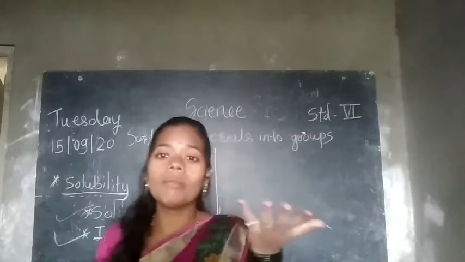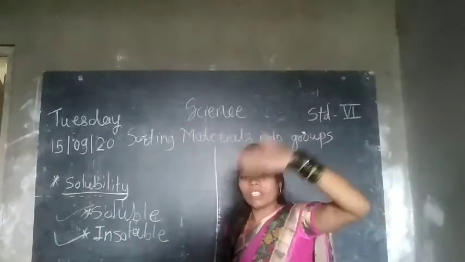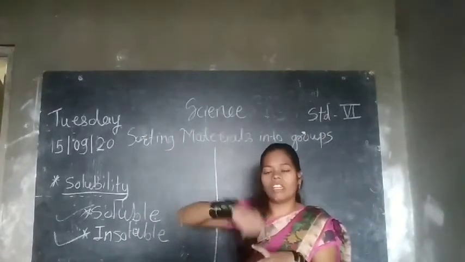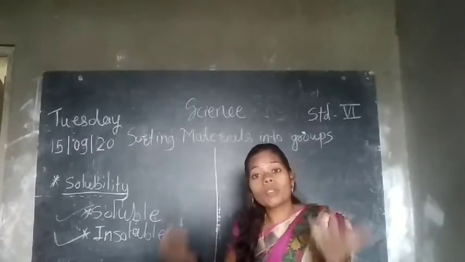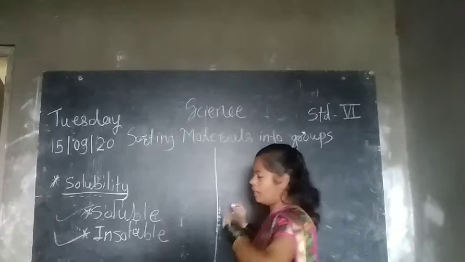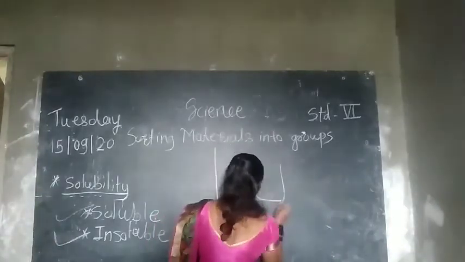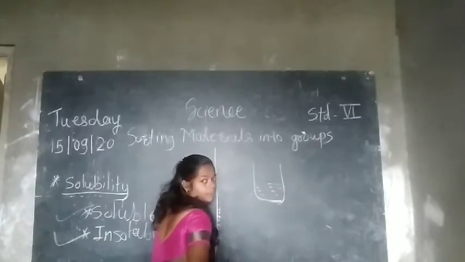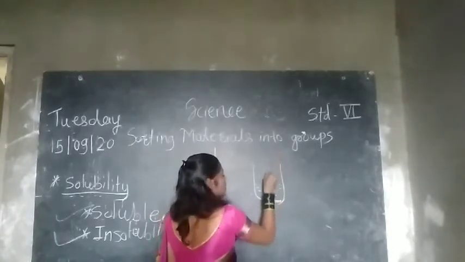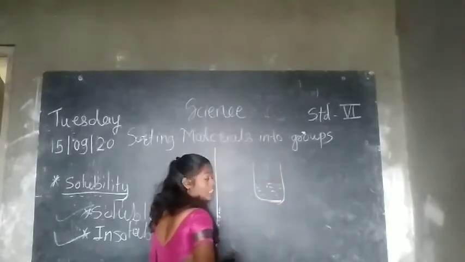Actually, soluble means that after repeated stirring, they completely dissolve. If something is dissolved, what happens? See, I will show you one example. We have one glass of water. Here there are water molecules. Salt, a solid, is added to it.